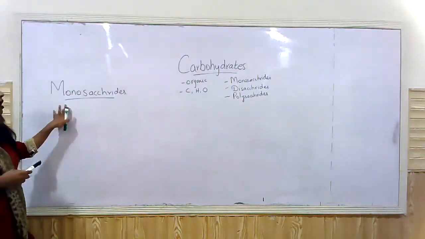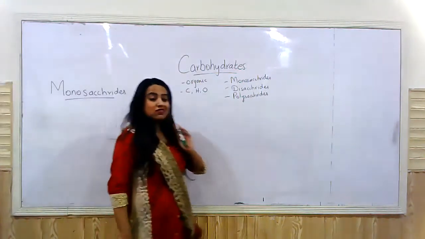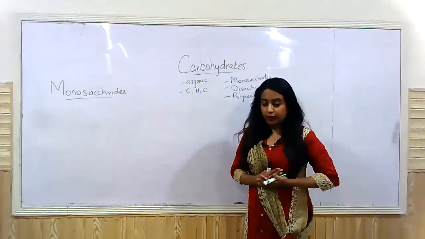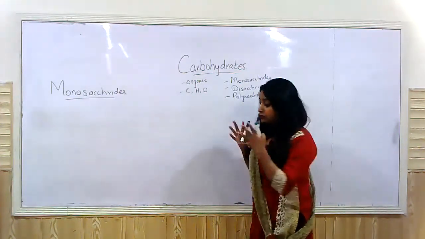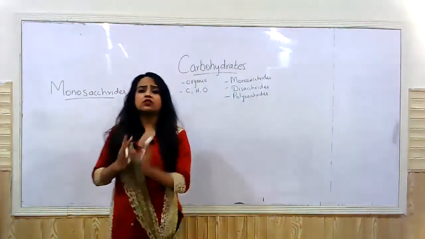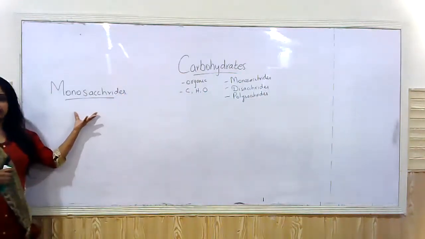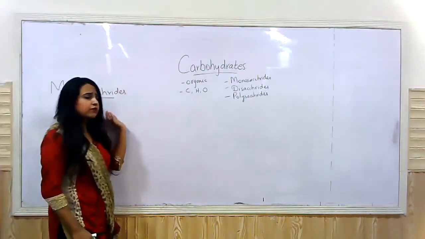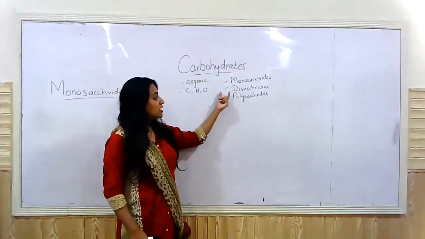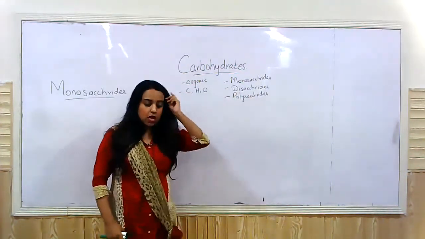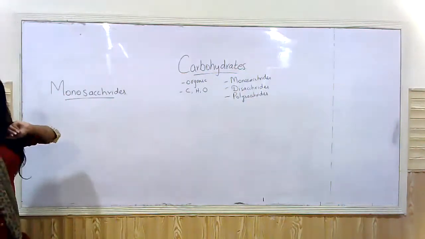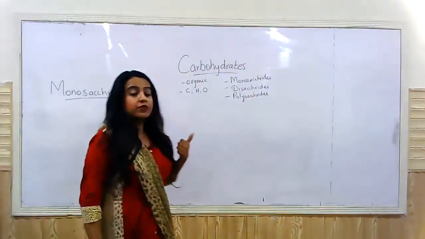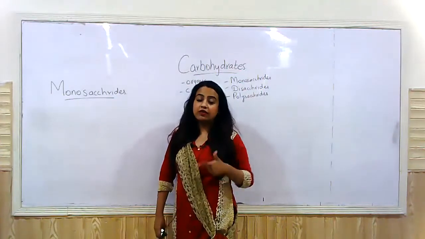So monosaccharides are monomers. We use the term monomers. Monomers are molecules that join together repeatedly, and they form polymers, right? So you can say that the smallest unit of a carbohydrate is a monosaccharide. Monosaccharides are the smallest units of carbohydrates that, when they react with each other, give rise to what? Disaccharides and polysaccharides. The word saccharon comes from the word sugar, right? So all monosaccharides are sweet in taste because they're sugars. Also, they're all what? Water soluble. All monosaccharides are water soluble.